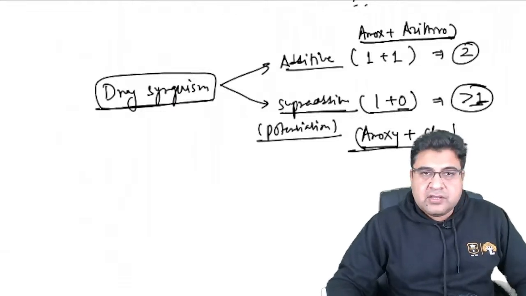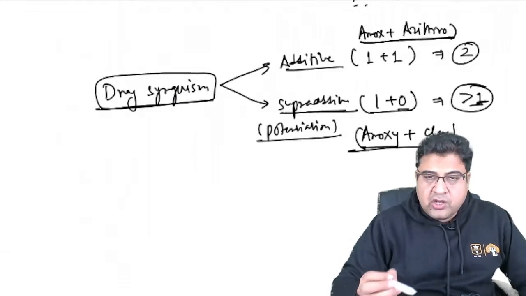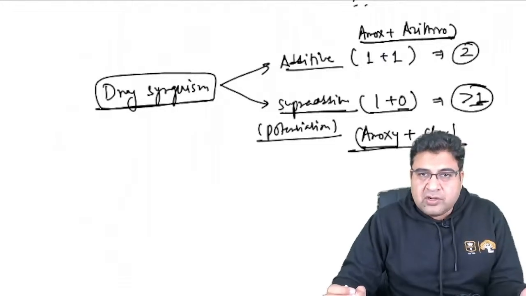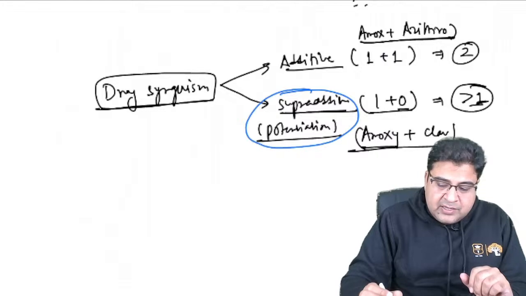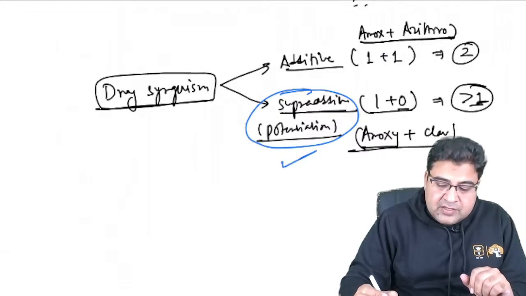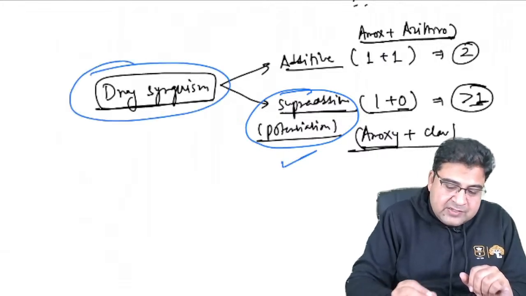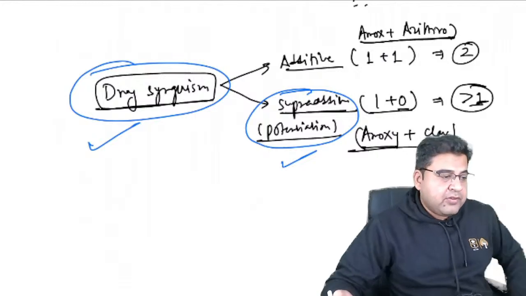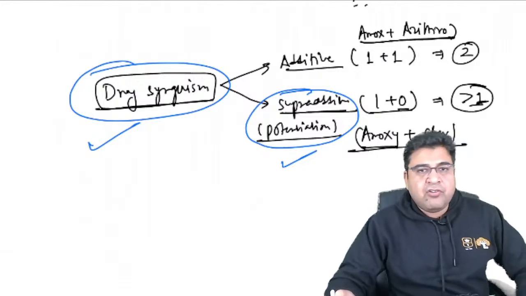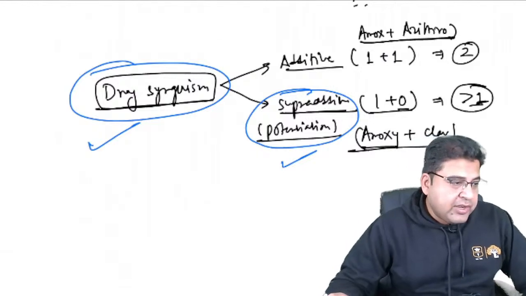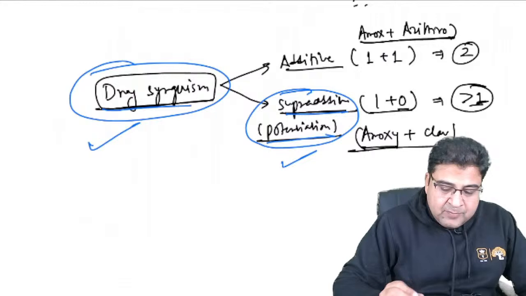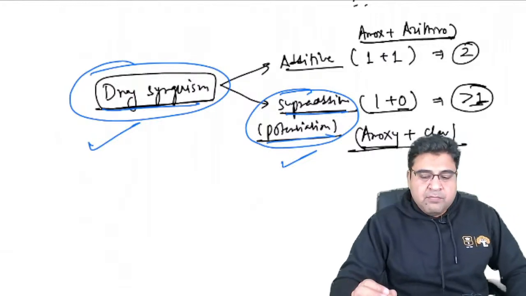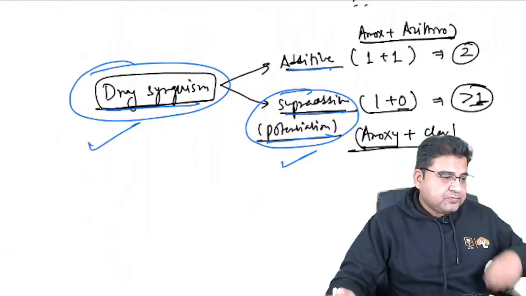So this is the question they have asked you. Now you can recall, because I was not the one who was appearing in the exam. So if this option is there, this was the better answer. If this is not given in the exam, the second best answer is definitely drug synergism, right? So accordingly, you can choose the answer. The best answer, supra-additive or drug potentiation. Second best answer, no doubt, drug synergism. But this is not the drug addition, right?